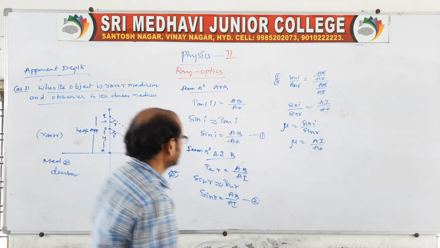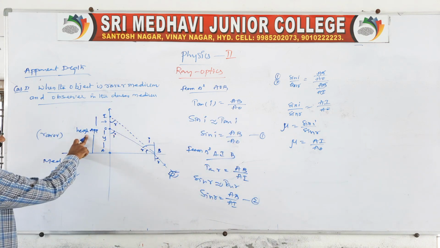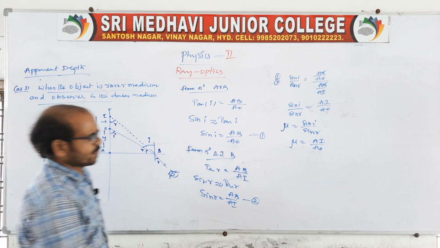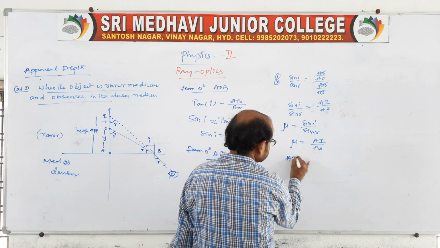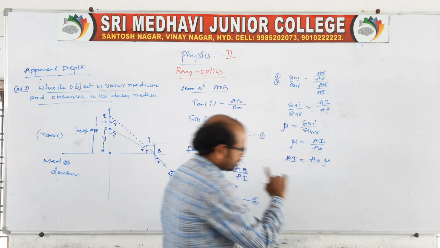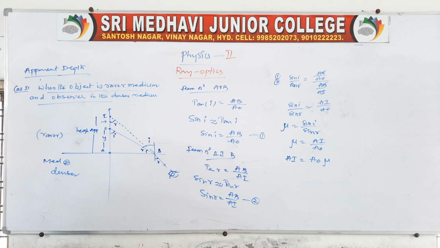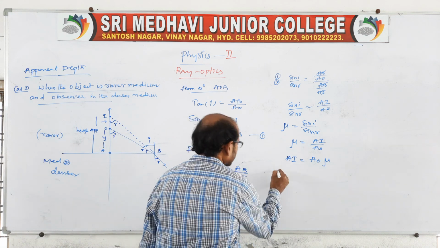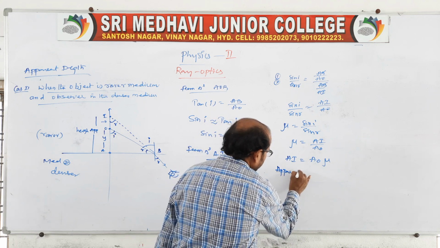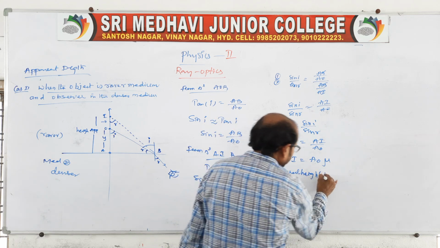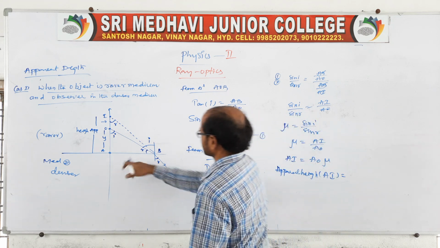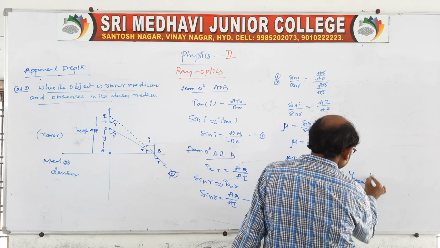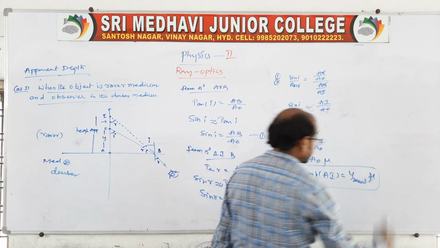Look here, AI is the apparent height, and AO is the real height. So apparent height AI is equal to AO into mu. Simple. In the previous question it was reversed, a ratio we got, right? AI is the apparent height, and AO is the real height, that is Y real, and mu is the refractive index of the medium. It will be represented like this.